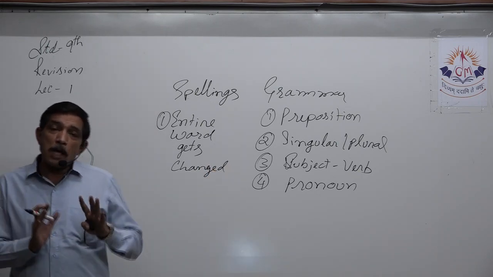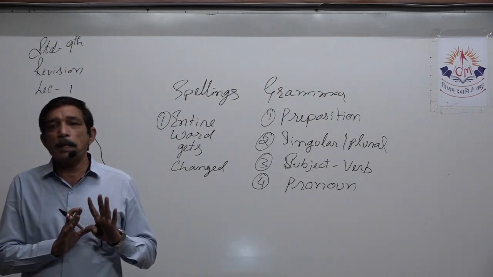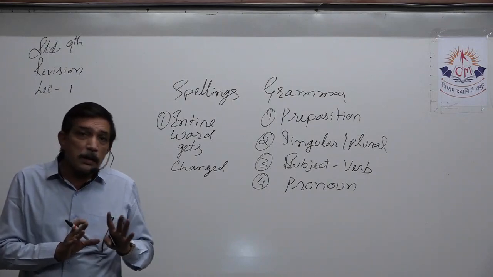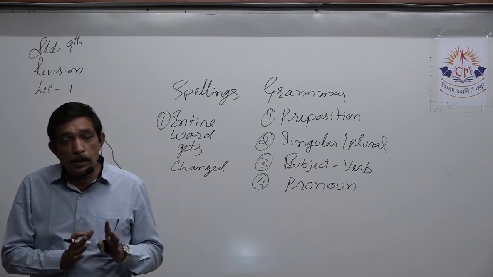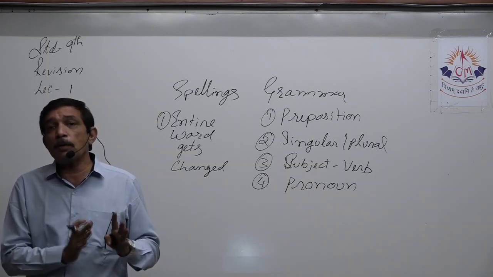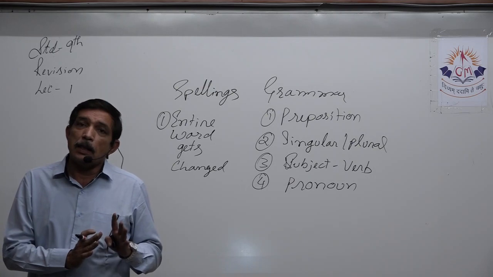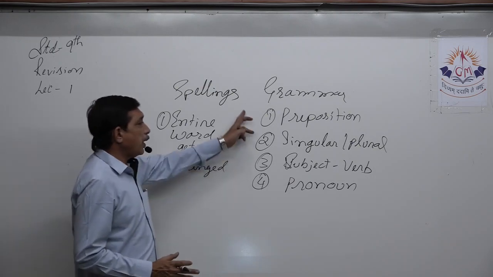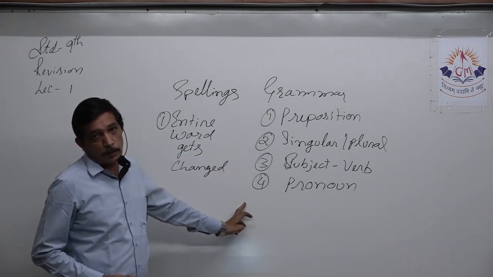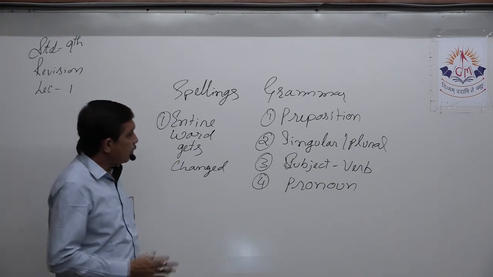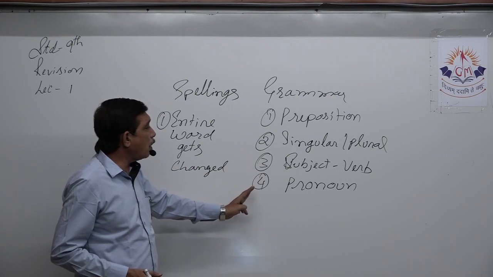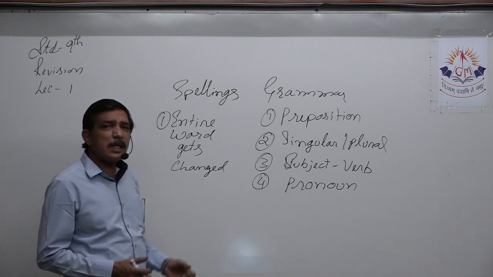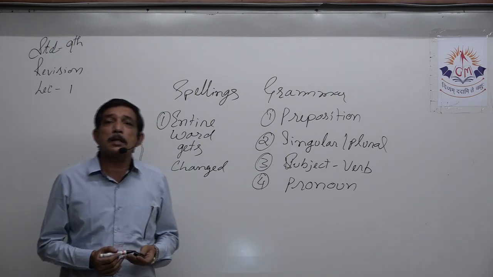Now this will be asked from the textbook only. From outside the textbook, no. It will be asked from the chapters only. So what happens is, if we have read the chapters properly, then we should be able to find out the mistakes quite properly, right? So prepositions, singular, plural, subject verb concord, pronoun. Yes, these are some of the common errors that you will find.